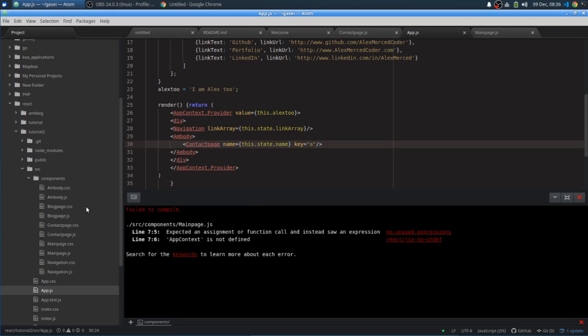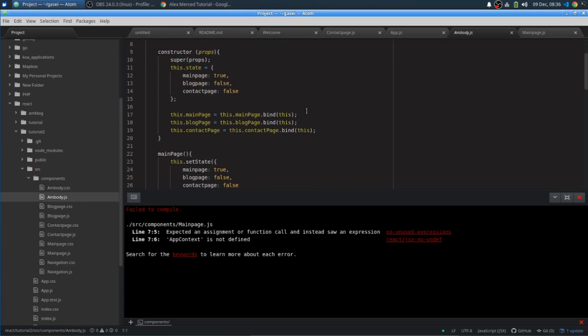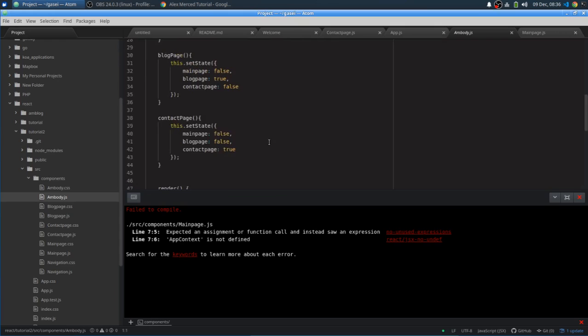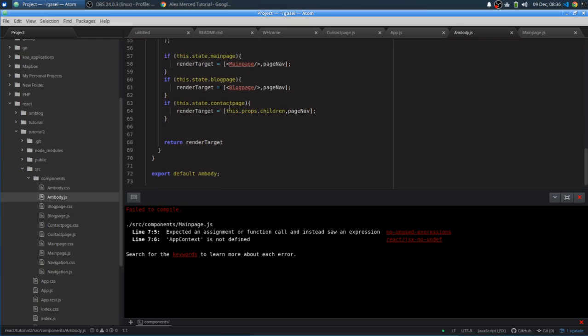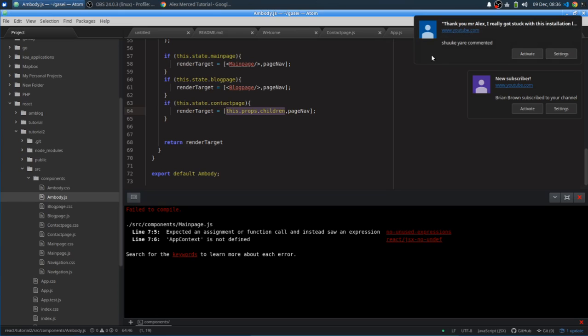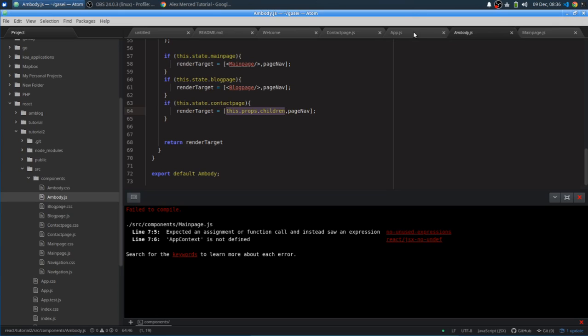So if I go back to AM body here, there's some stuff I have to fix. Okay, we'll come back to that. What happens is that when I usually would call main page or blog page, instead of calling contact page, we just called this.props.children, because technically now it's part of the props object because we passed it in. So now you'll see it there, but let's go fix these errors.